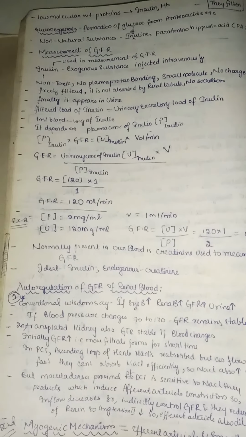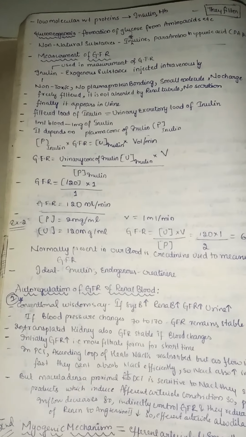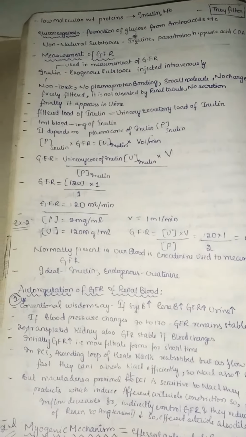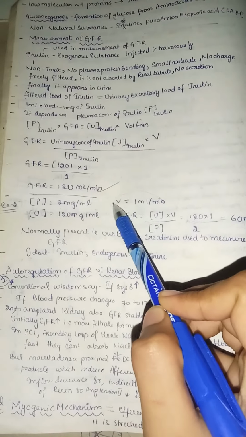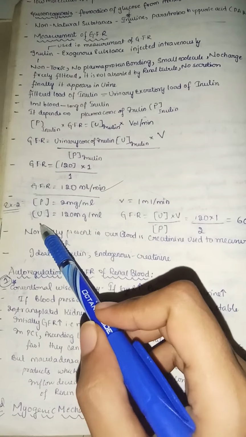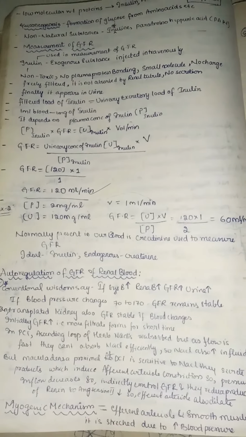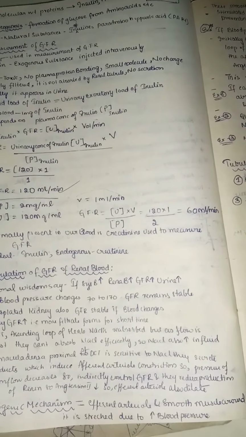So by this we can find out, with a live proof, that with the use of inulin we can measure the GFR, it is 120. So next, second example: here we have a plasma concentration of 2 milligrams, urine volume of 1 milliliter and urine concentration of 120 milligrams. So here we will try again and you can find out.